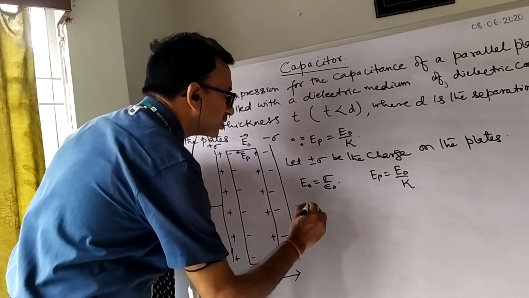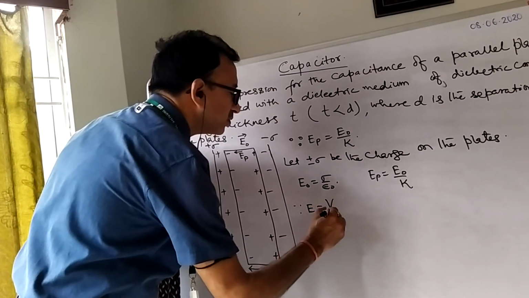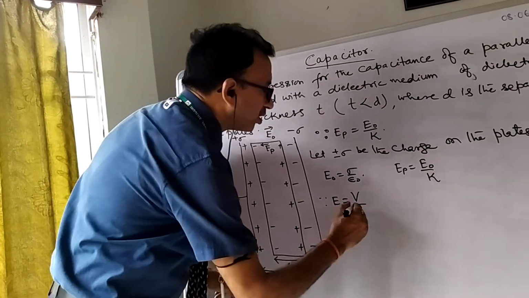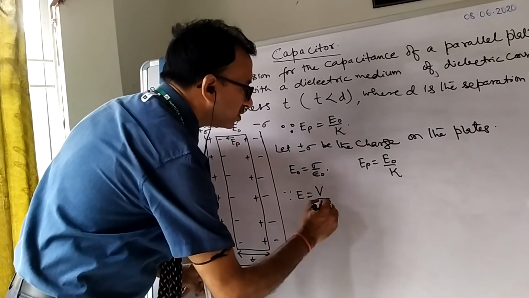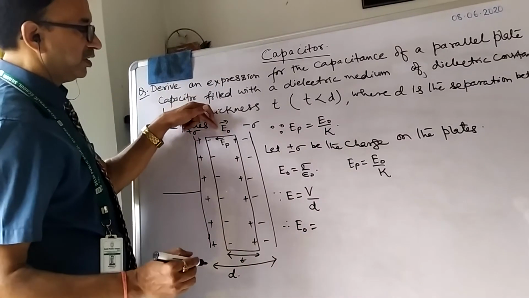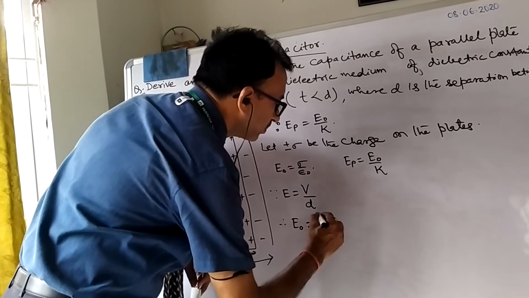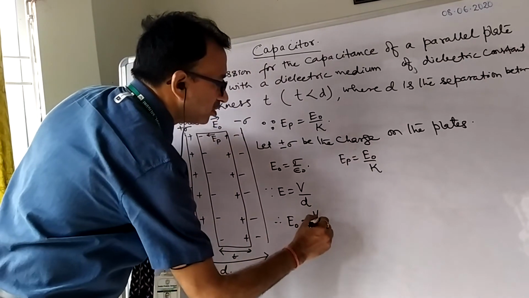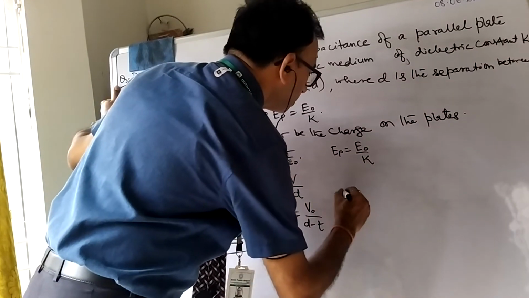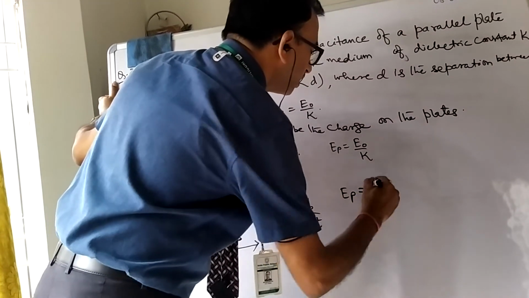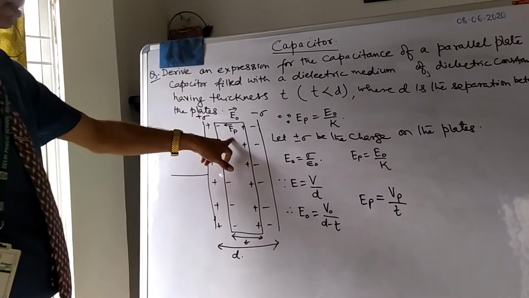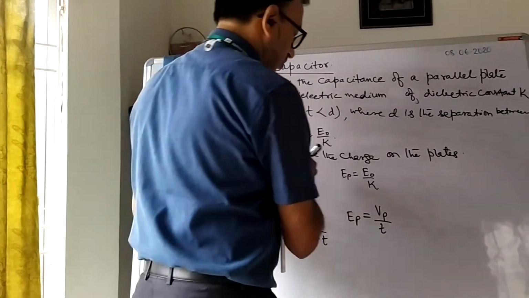Now, since E equals V divided by d, what is the portion of the air? The electric field due to air, E naught, will be V naught by d minus t. And EP will be Vp by t, the potential difference due to this induced field.